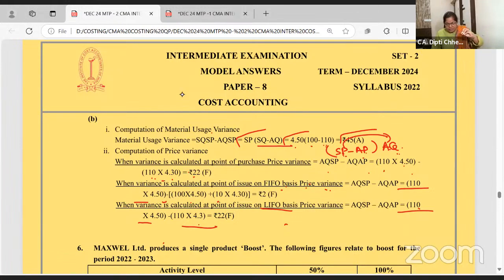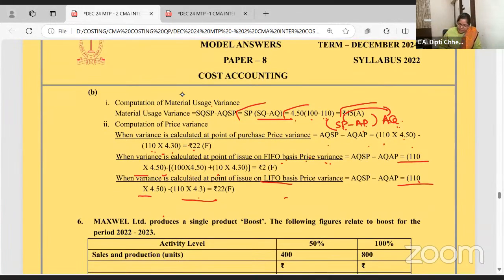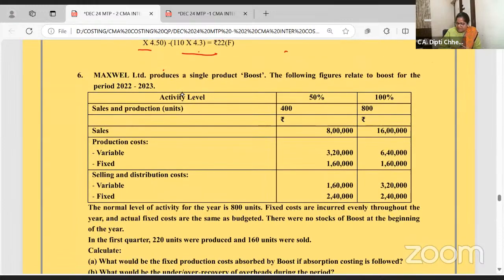If you take first in first out, 100 units at 4.5 and the remaining at 4.3. Do it in writing, you will surely understand.